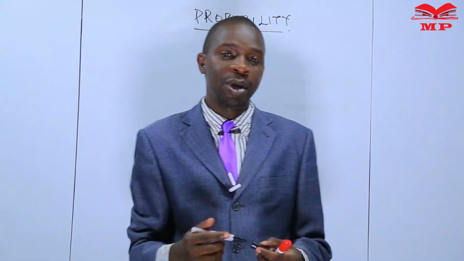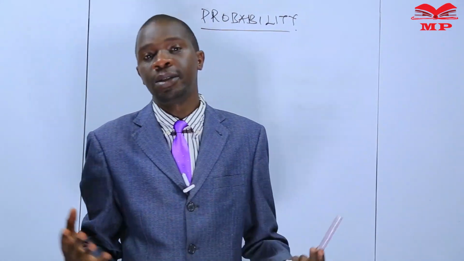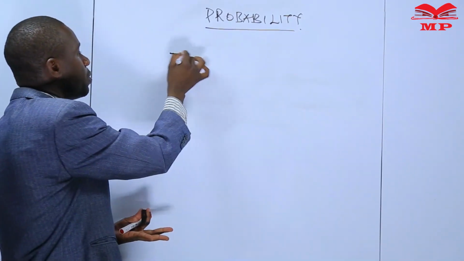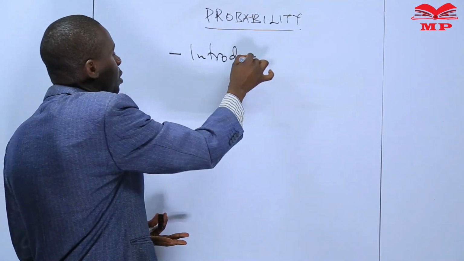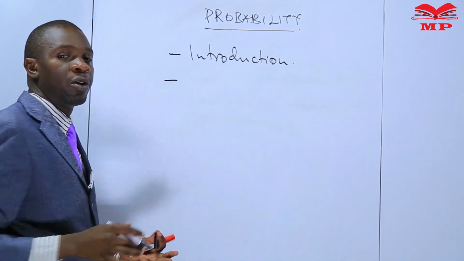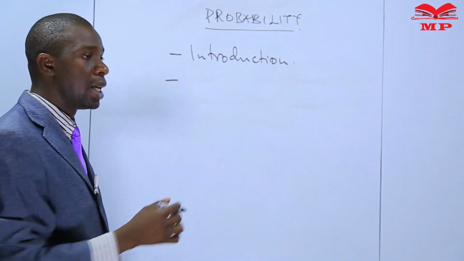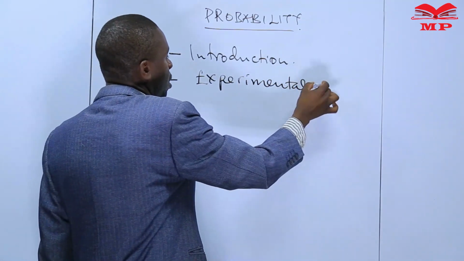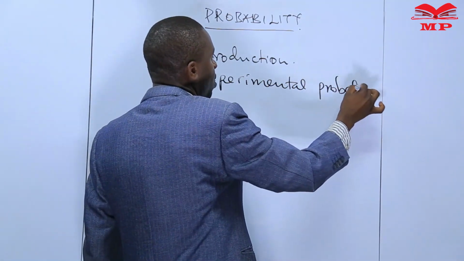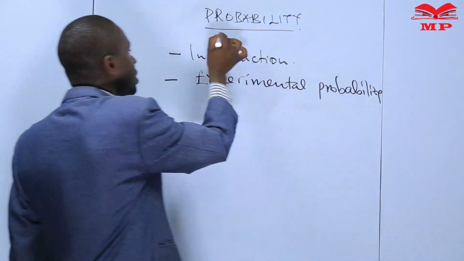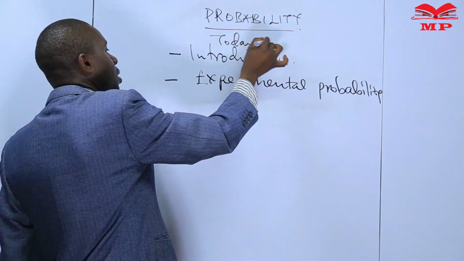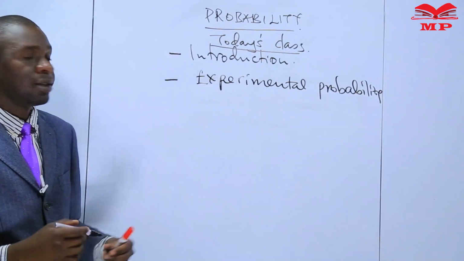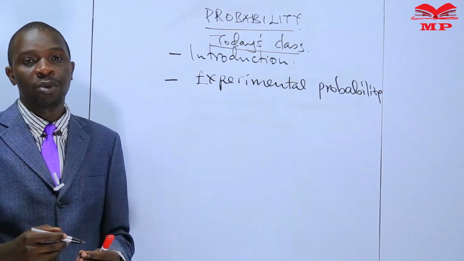Now, this is a Form 3 topic in the Kenyan secondary syllabus curriculum. In this topic today, I'm going to look with you at what we call introduction, and also look at what we call experimental probability. So this is today's class: introduction and also experimental probability.